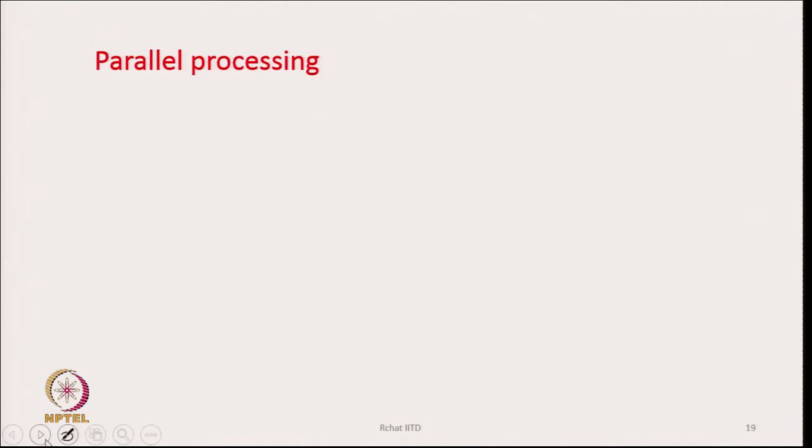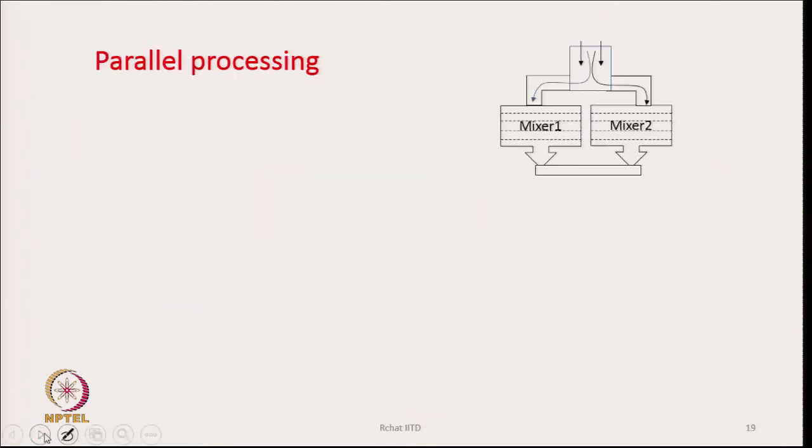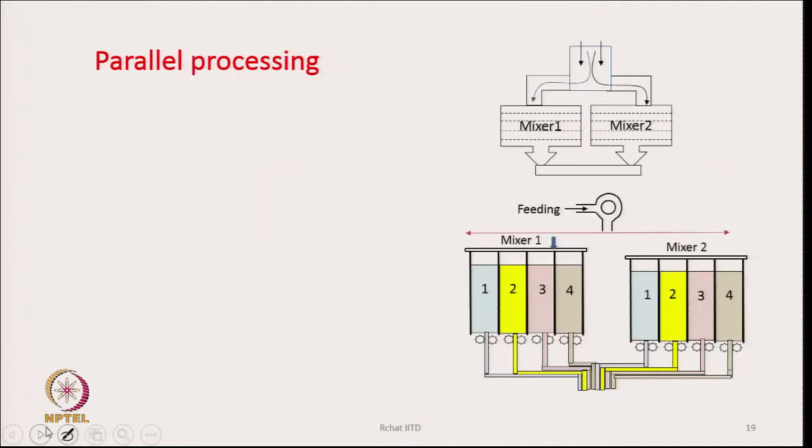Now, sometimes we can also use the machines in tandem in two ways, where we can have a parallel processing situation or a series processing sequence. What do these two mean? Parallel processing: we can have two multi-mixtures as shown in the diagram, mixture 1 and mixture 2. So, in the line we can have two mixtures placed side by side.